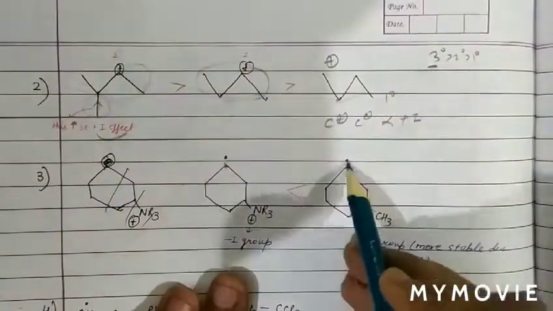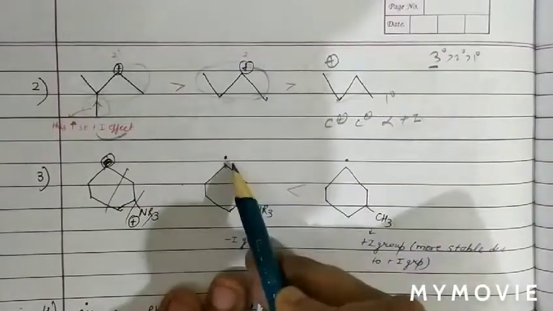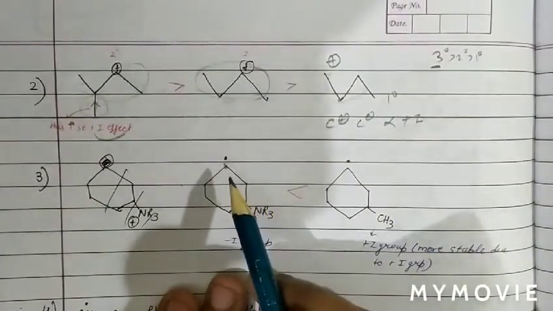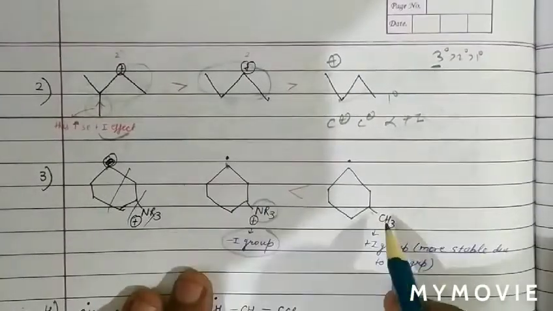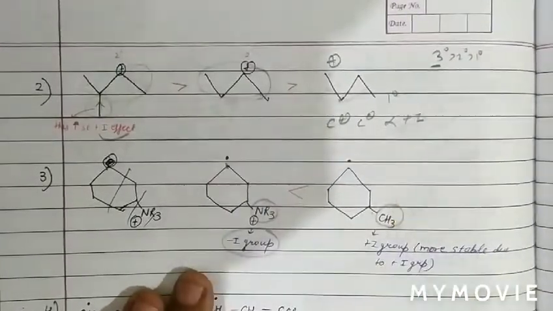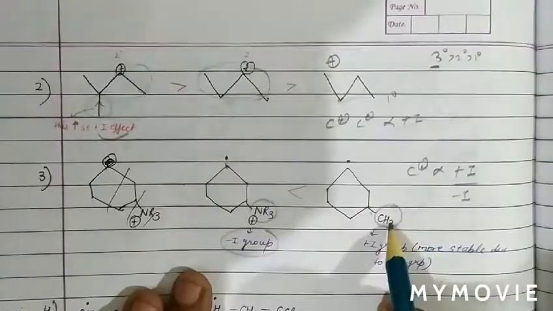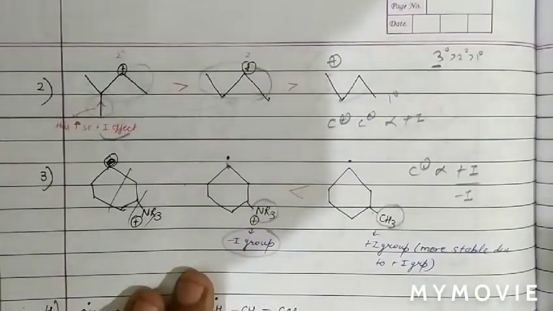Now we have to compare the stability of another compound. As we can see, this is a 2 degree free radical, this is also a 2 degree free radical, but with respect to the free radical at 1, 2, 3 positions, NR3 plus is a minus I group and CH3 is a plus I group. And we know the stability of free radical is directly proportional to plus I and inversely proportional to minus I. So CH3 is plus I, therefore stable. Then this one.